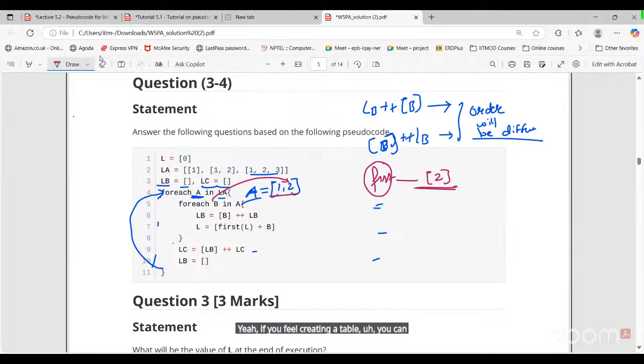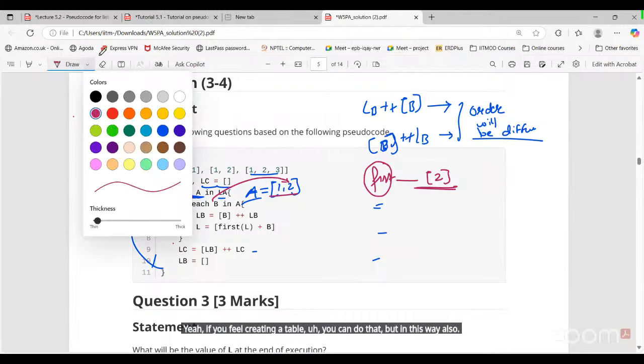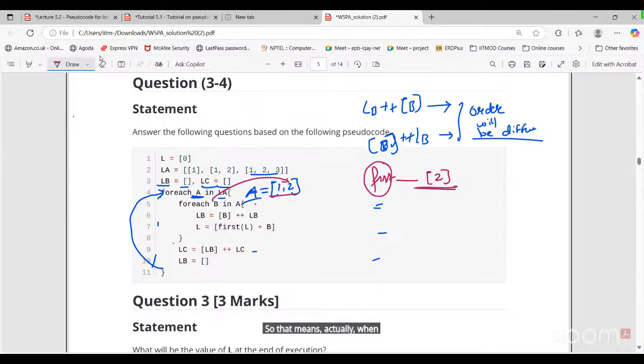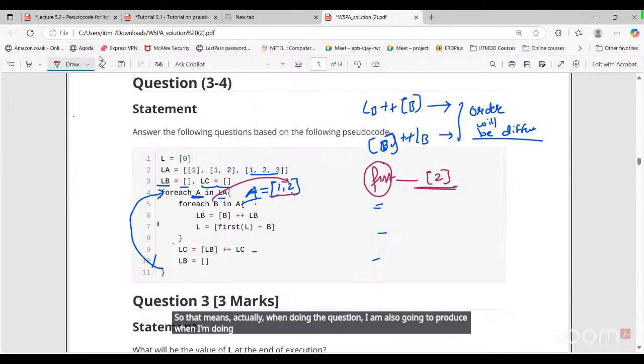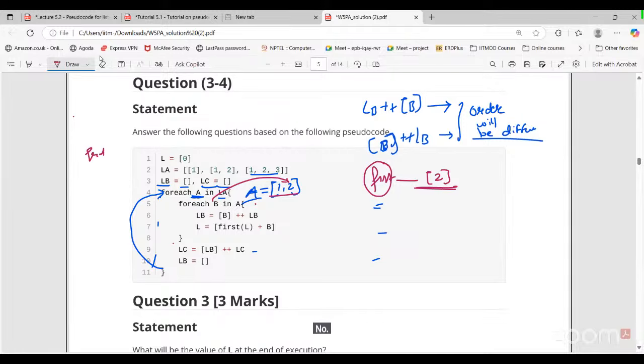Yeah, if you feel creating a table helps, you can do that. But in this way also you can do it by keeping track of each variable. Sir, actually when doing the question, I am also having a problem. When I'm doing it mentally, some mistake is happening. So how to simplify and keep track of this? Could you give some practice advice? Yeah. So you can keep track of the previous thing. Okay.